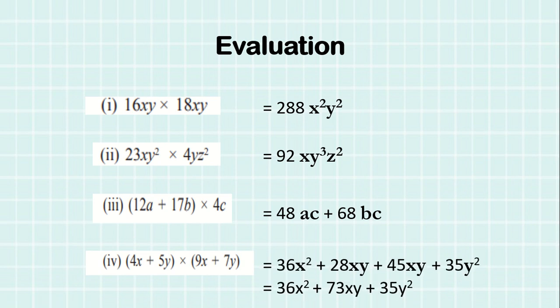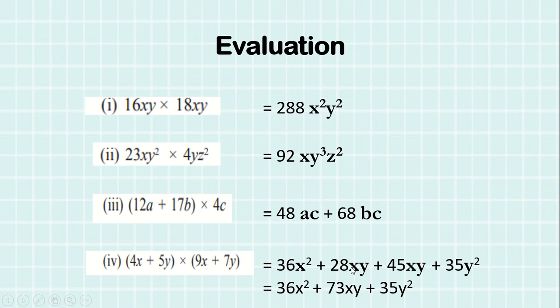So first you will get 4 9s are 36x square, then 4 sevens are 28xy, 5 nines are 45xy, and 5 sevens are 35y square. But here we can see these two are of the same family, they have the same variables, so we can add them. If you leave the answer like this, it is also correct, but this is your final answer.